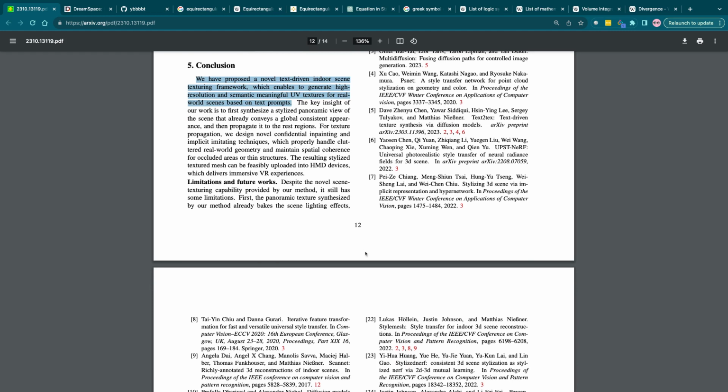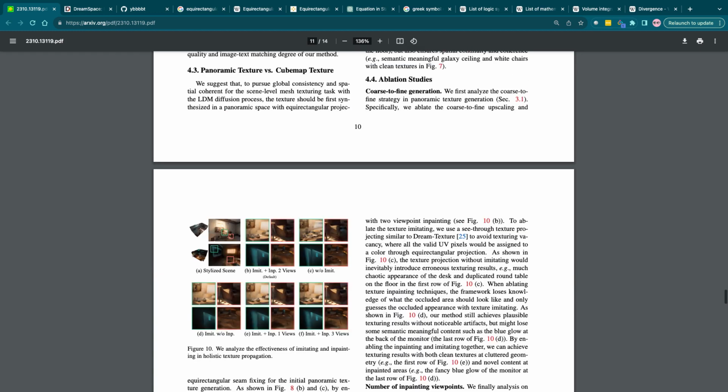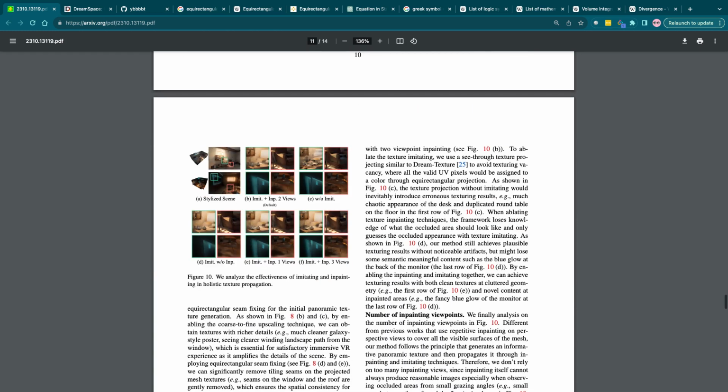Despite the novel scene texturing capability provided by our method, it still has some limitations. The panoramic texture synthesized by our method already bakes the scene lighting effects with two viewpoint inpaintings,